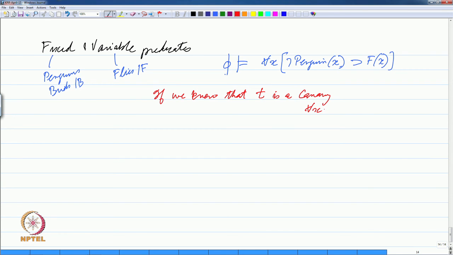So, for all x, canary x is not equivalent to not penguin x, then we should be able to conclude that Tweety can fly essentially, because we know that Tweety is not a penguin essentially.